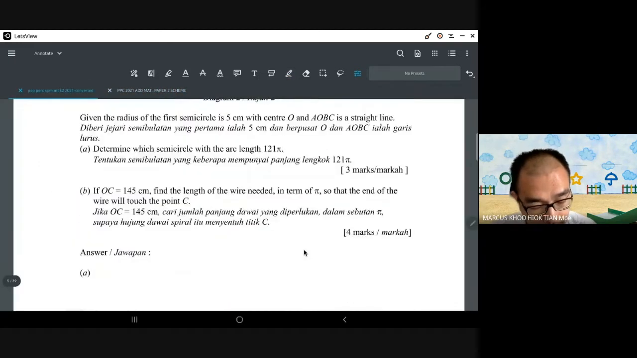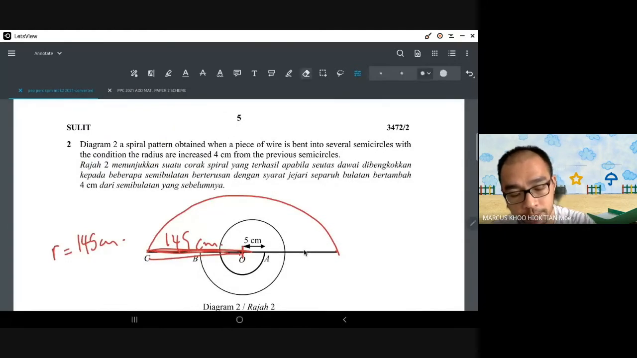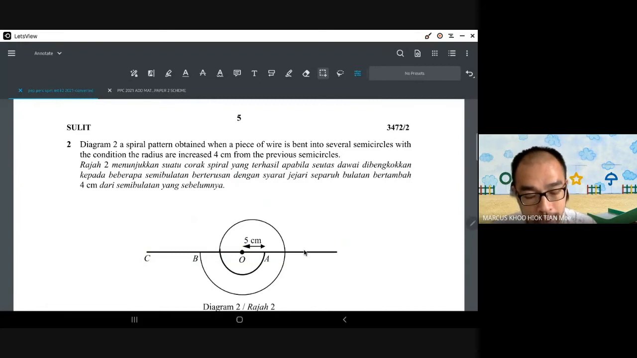Hold on. One thing to notice about this question: if you take a look at this question, this line that you see over here is not part of the wire that is coiled.